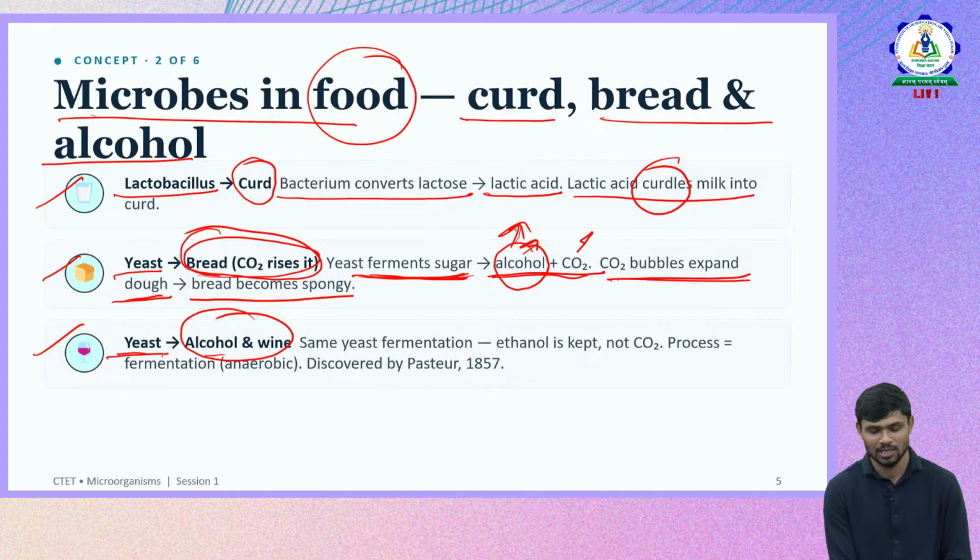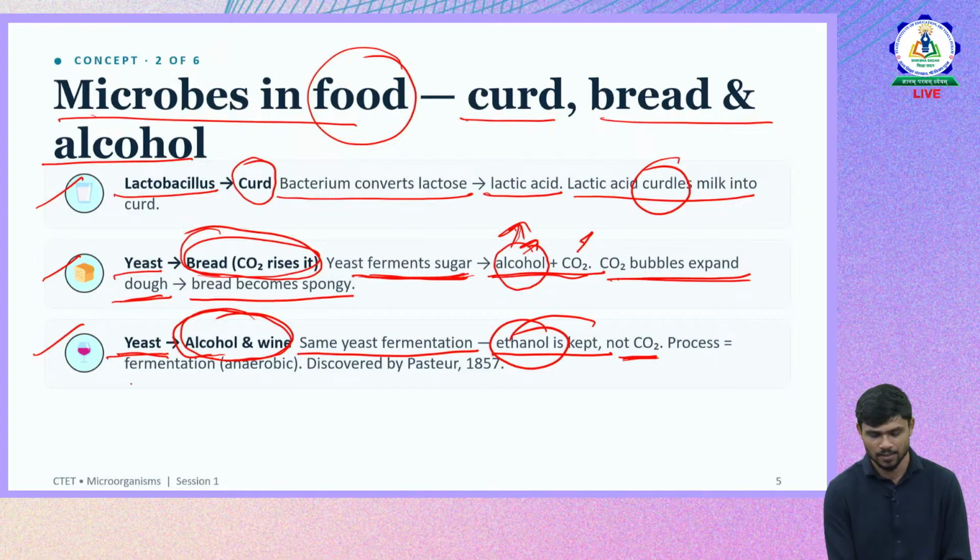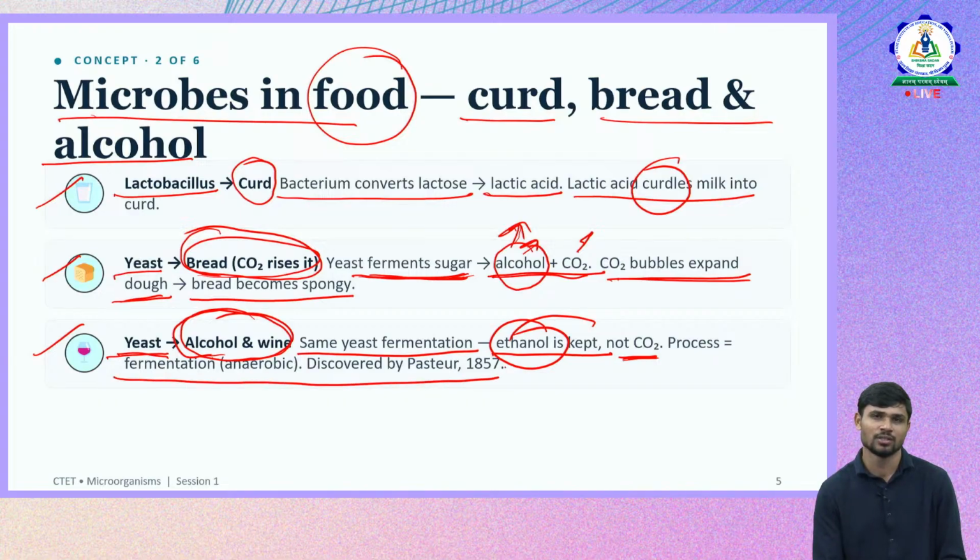Whereas in alcohol preparation, it is made sure that the alcohol will be stored. Same yeast fermentation, but ethanol is kept. It is made sure that the alcohol doesn't get evaporated. The focus here is on ethanol, not CO2. This fermentation in yeast, whether to prepare bread or alcohol, happens in the absence of oxygen, that is, anaerobic respiration.